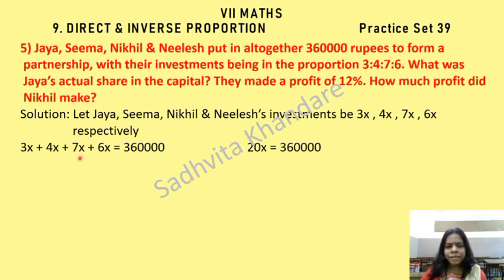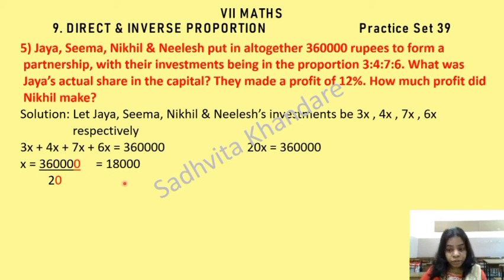So 3 plus 4 plus 7 plus 6 is equal to 20. 20x is equal to 3,60,000. Now you know, children, what we are doing always. We are shifting this 20 to the other side. Because it is multiplication, it will become division. It will come down as upon. Don't forget all this, children. So x is equal to 3,60,000 upon 20. This 0 and this 0 gets cancelled. 2 ones are 2 and 2 18s are 36, children. So 18,000 is our answer.